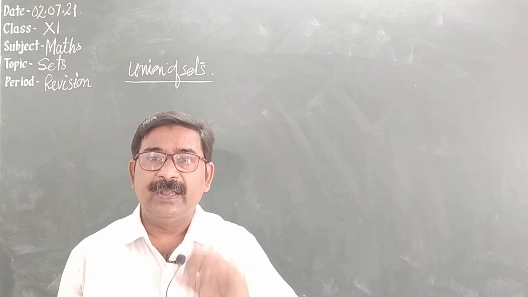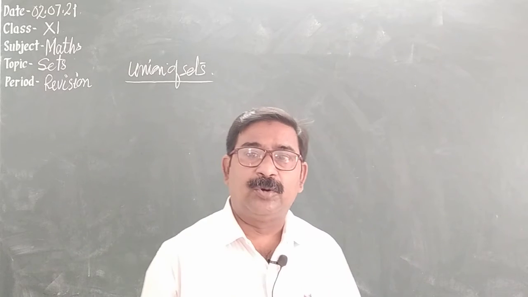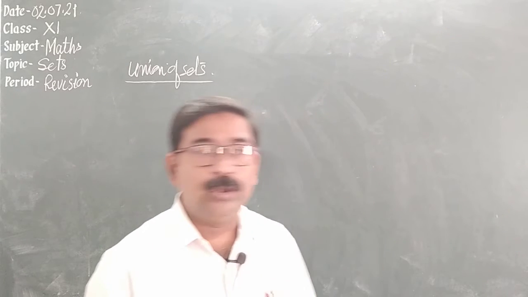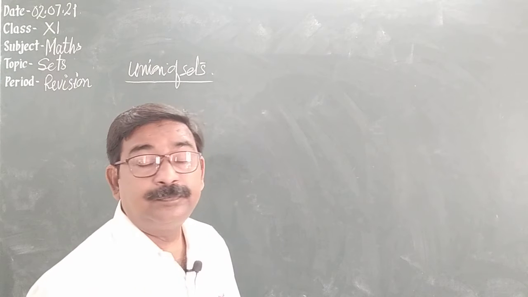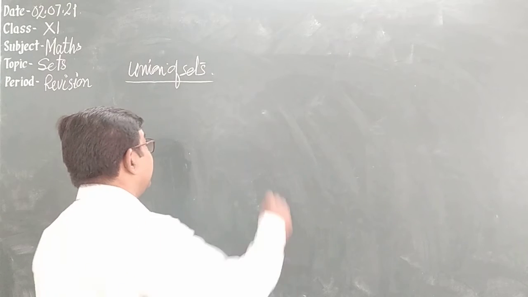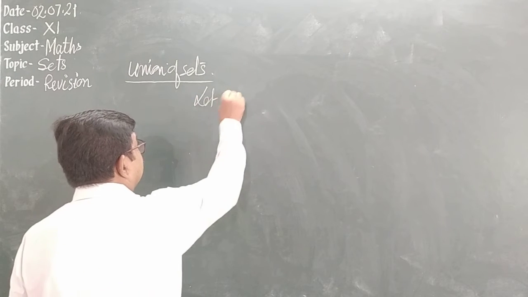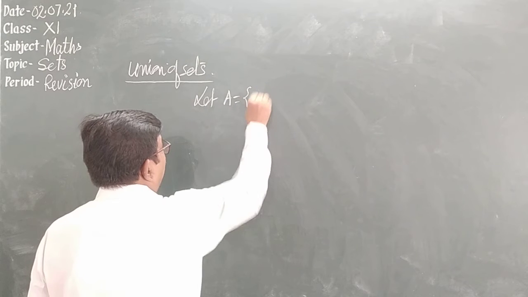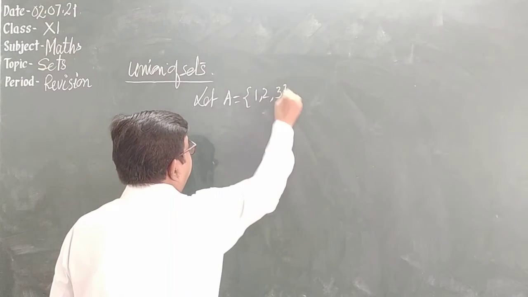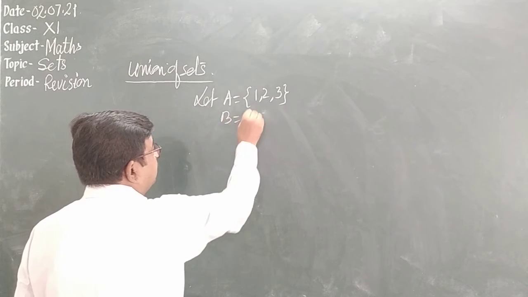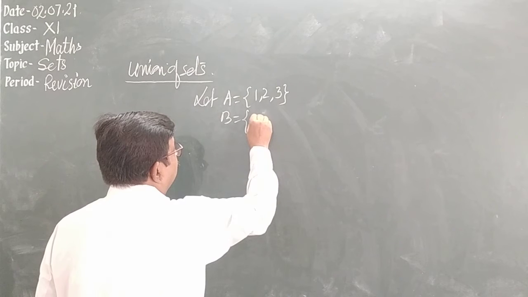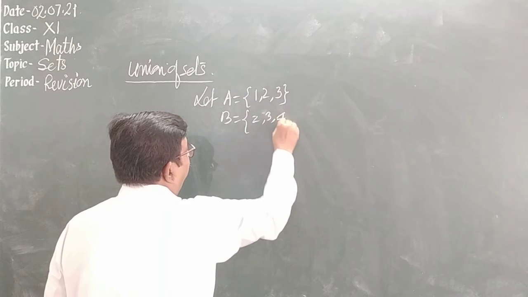It is noted as the symbol U. So let A be {1, 2, 3}, B we have {2, 3, 4}.